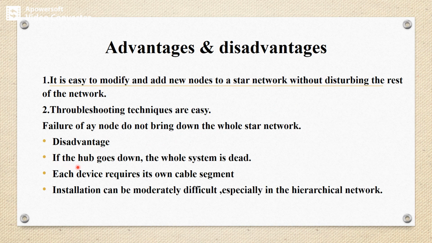The major disadvantage is if the hub goes down. If the hub goes down, the whole system is dead, which is of no use. Each device requires its own cable segment. Installation can be moderately difficult, especially in a hierarchical network. So these are the major disadvantages of star topology.